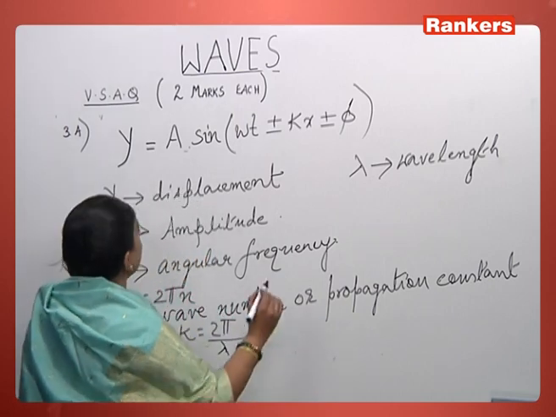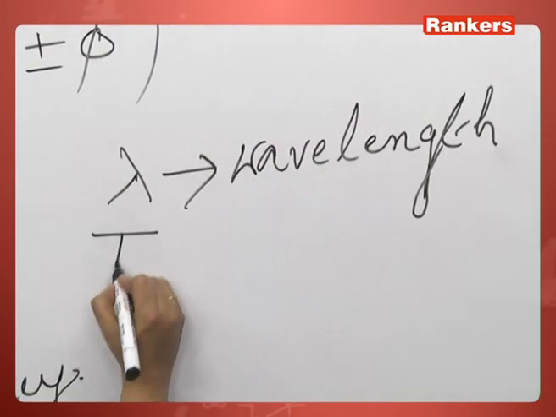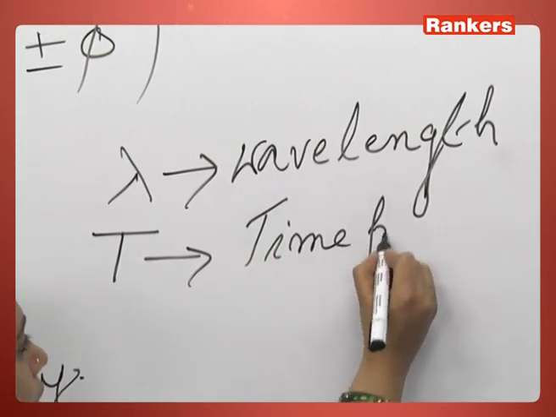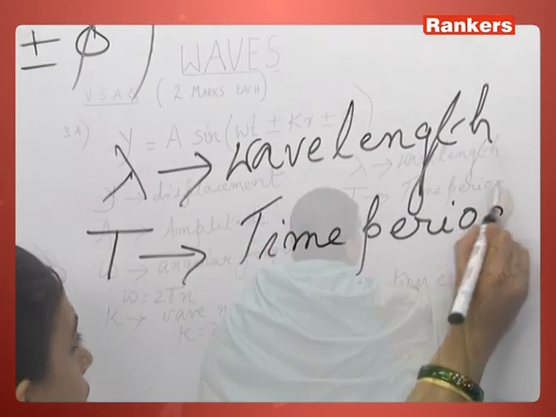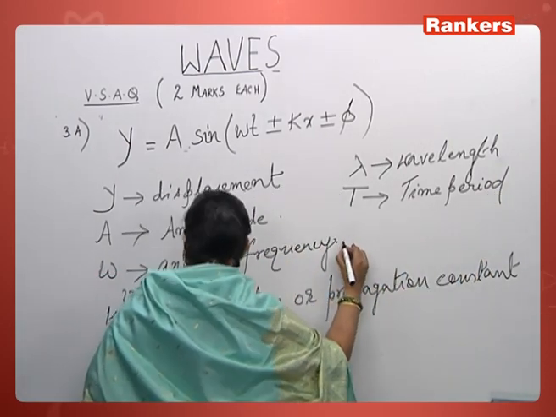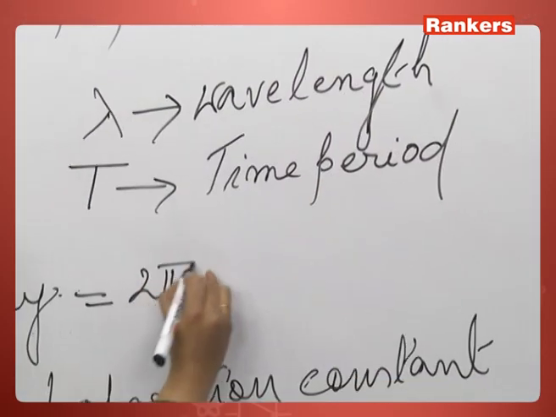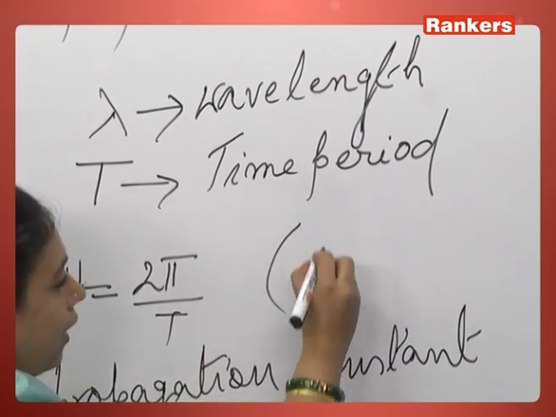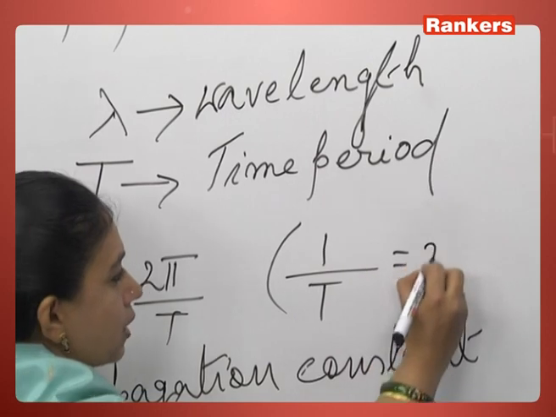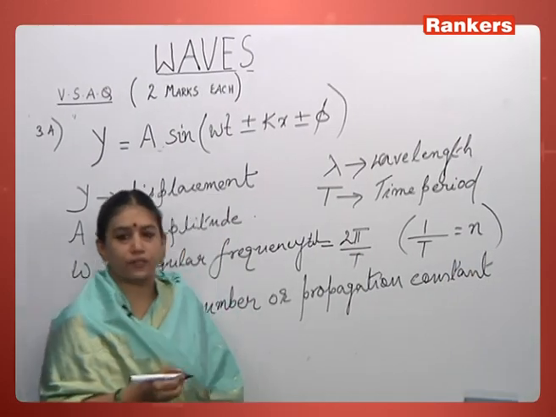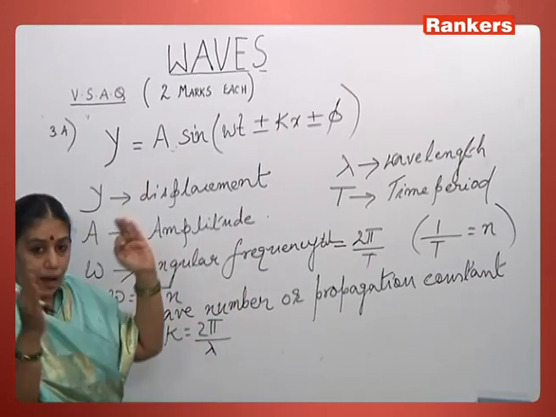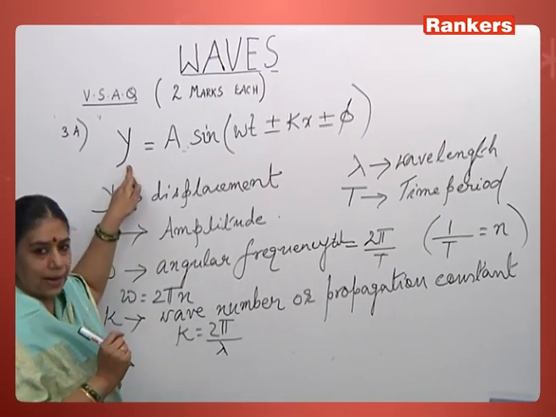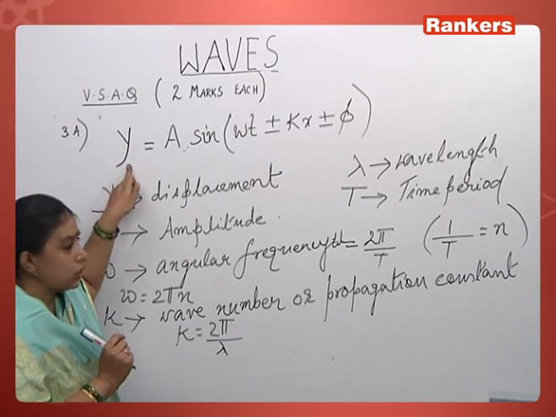Another parameter is T, which is also called the time period, because omega is also given as 2 pi by T, where the reciprocal of the time period is called the linear frequency of the wave. So, whenever we are asked to write this answer from the examination point of view, first you must write the progressive wave equation.